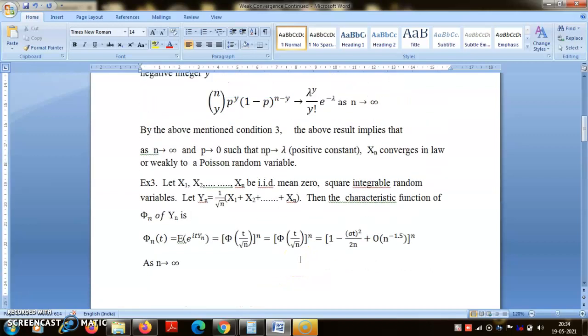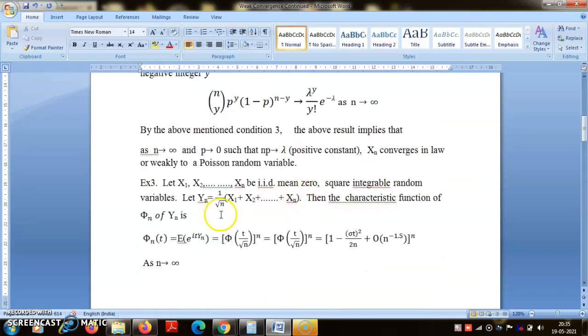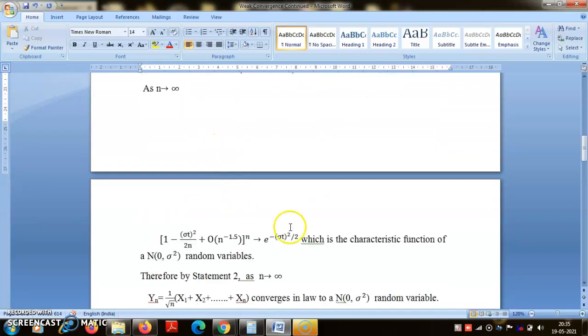So that is the result I wanted to show, because now you see what statement 2 is saying: if phi nt is converging for every t to a characteristic function phi t of some known probability distribution, then you can say xn is converging weakly to x. So here what we show is that phi nt, the characteristic function of this yn, is converging pointwise to the characteristic function of N(0, sigma square), where sigma square is the variance.